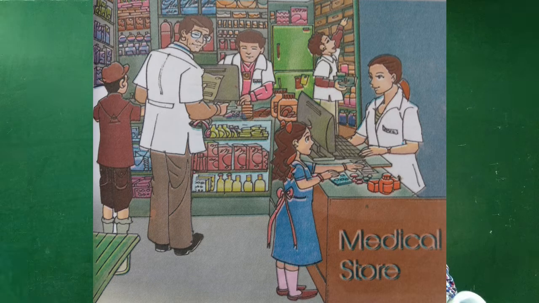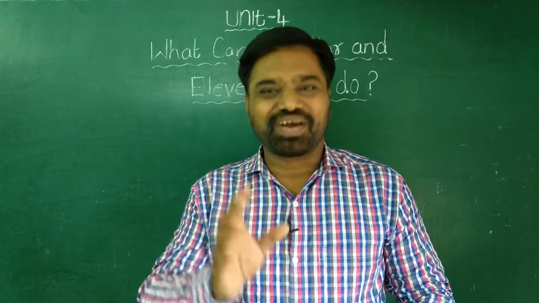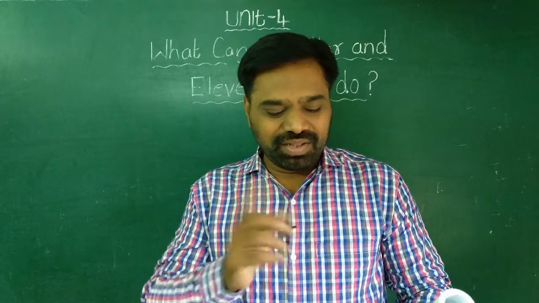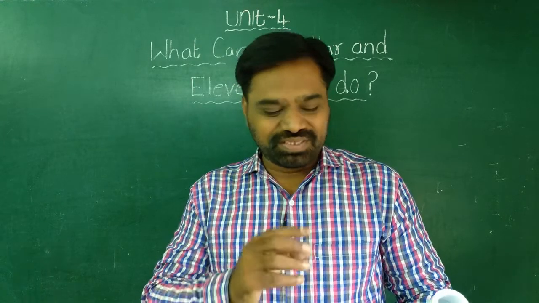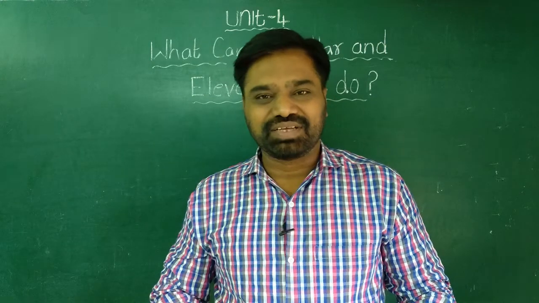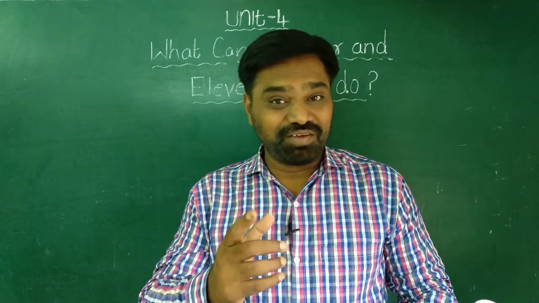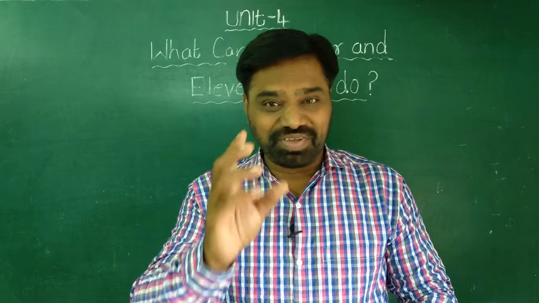Then there is another man. And if you observe the man very carefully, he is wearing an apron, white apron. And there is a stethoscope in his pocket. So can you guess who he is? Yes, you are right. He is a doctor. Then there is one more kid standing there and buying something. So be very careful. Observe the picture very carefully.